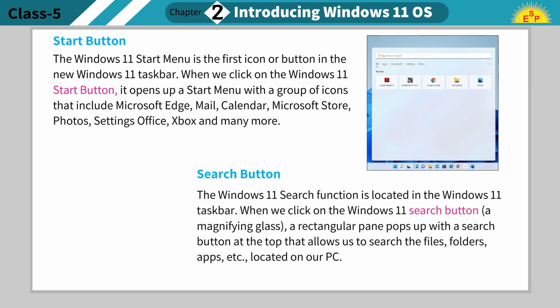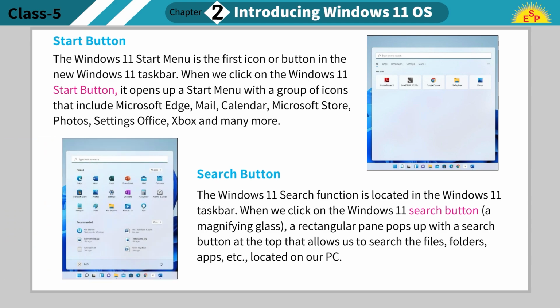Search button. The Windows 11 search function is located in the Windows 11 taskbar. When we click on the Windows 11 search button, a rectangular pane pops up with a search box at the top that allows us to search the files, folders, apps, etc. located on our PC.